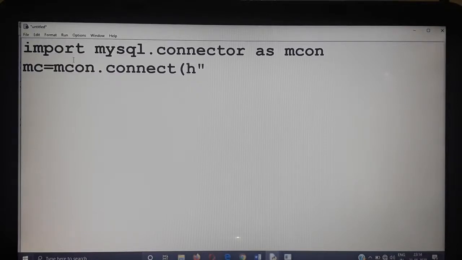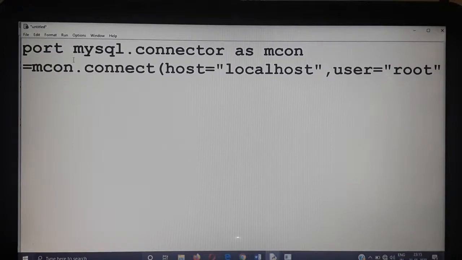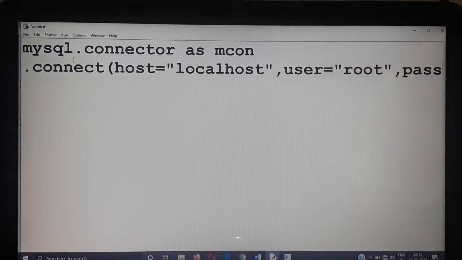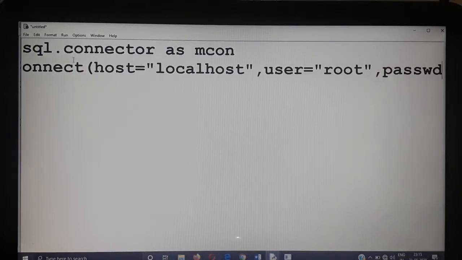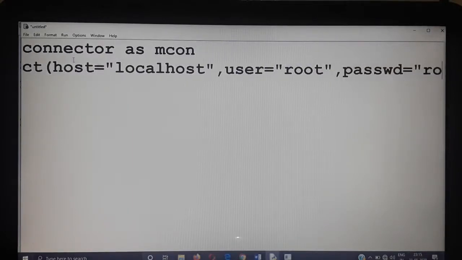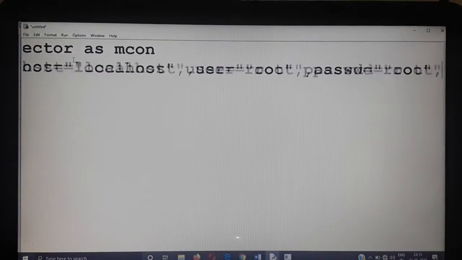The first one is host equal to localhost, and second is user equal to root, and third is password. You can write it as passwd equal to root also.